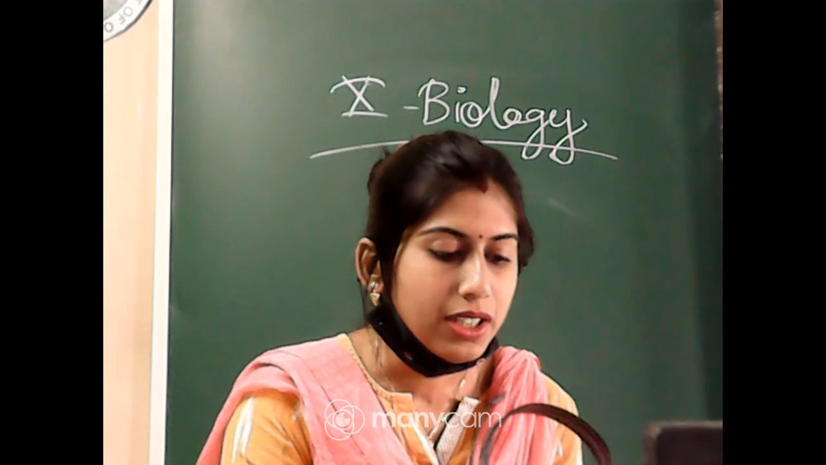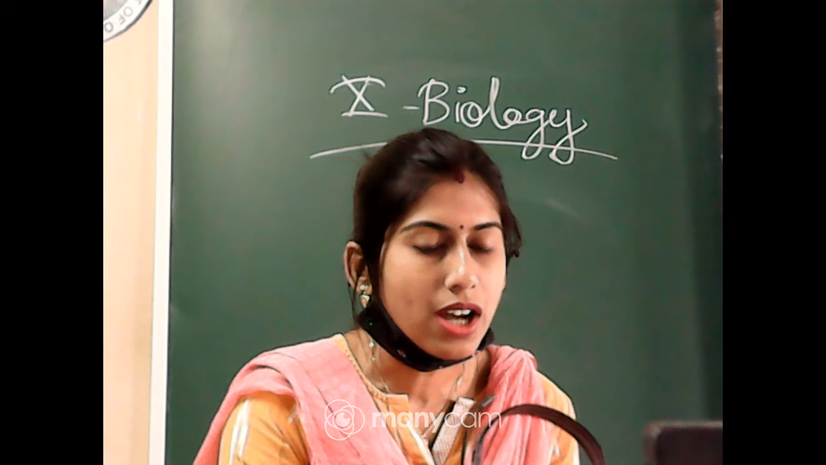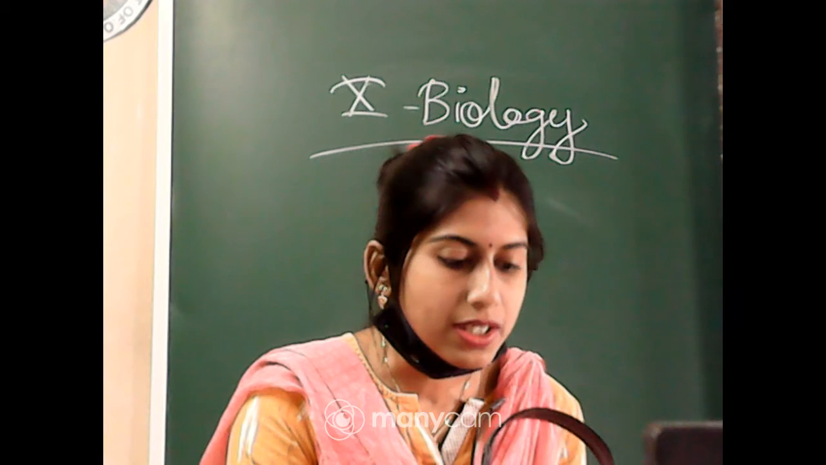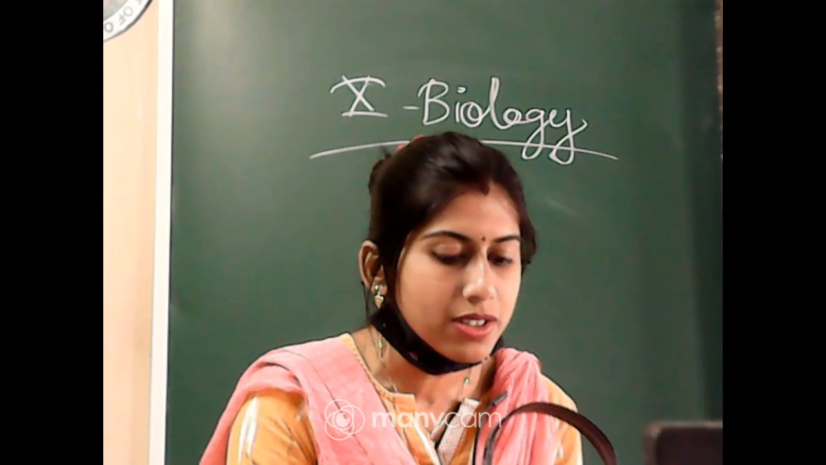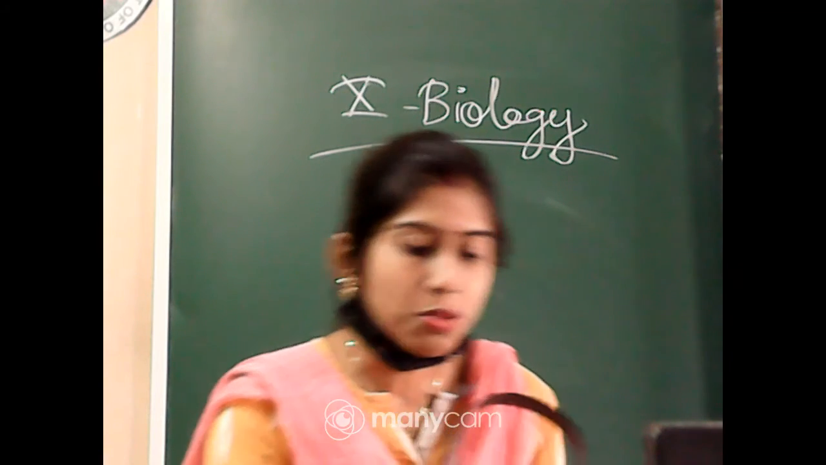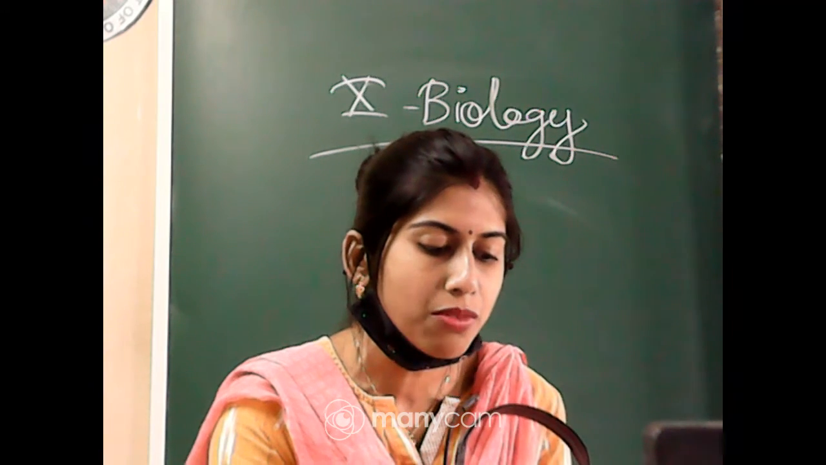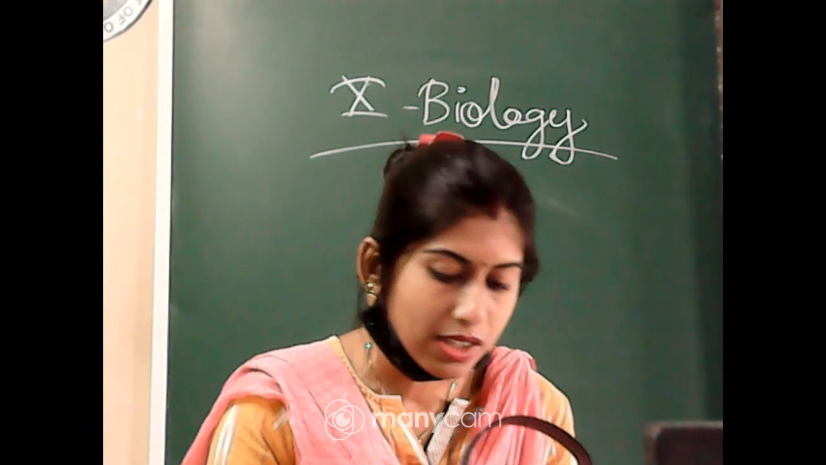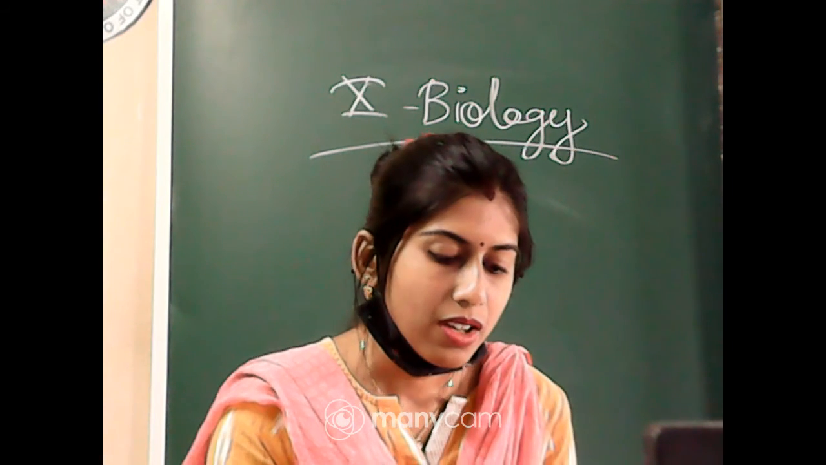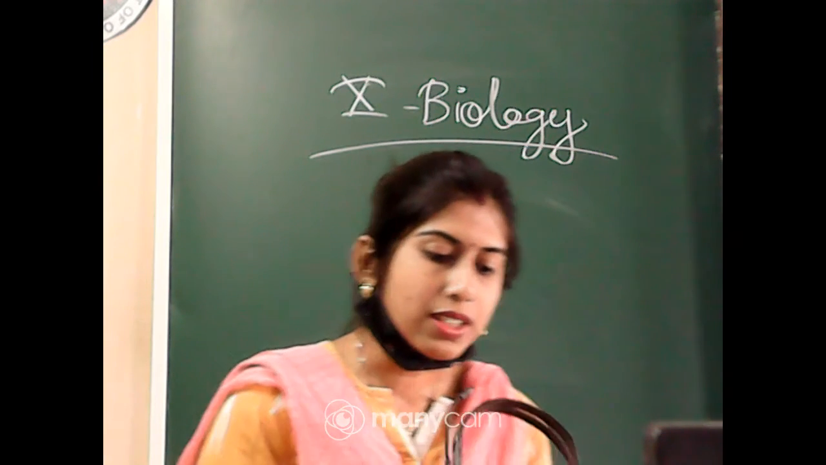Option B, both assertion and reason are true but the reason is not the correct explanation of the assertion. Option C, assertion is true but reason is false. Option D, reason is true but assertion is false. Option E, both assertion and reason are false. So these are the options you have to follow. Now I will tell you the assertion and reason. I will write it down on the board.